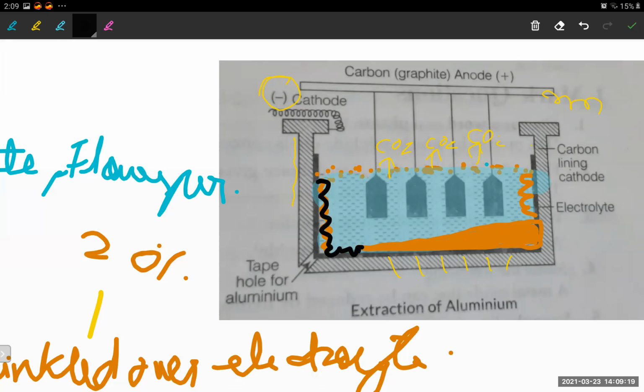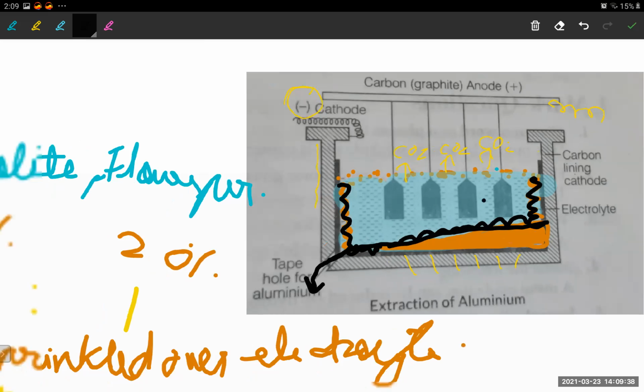Yes. Can you see? So now see, there is a hole here. Yes or no? The whole aluminium will go through this hole. That is why we have taken this slope here, so that the aluminium can just slope down through this hole. Understood? Now, this was the extraction of aluminium.